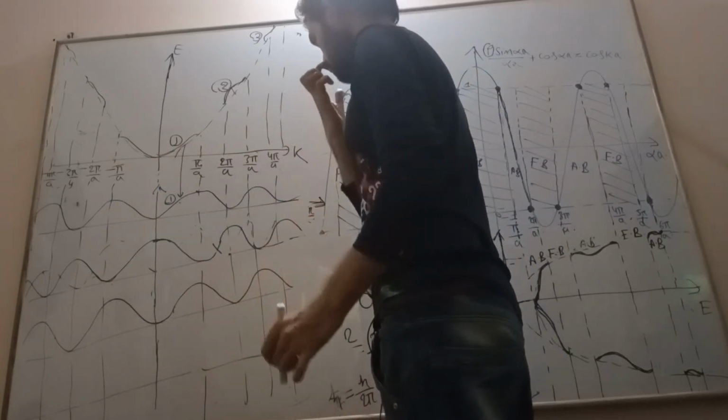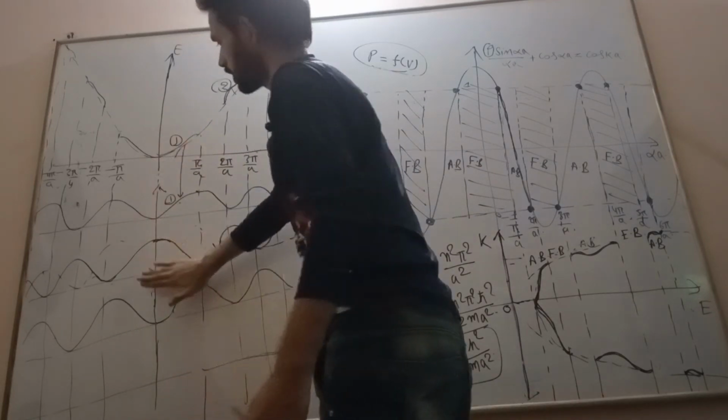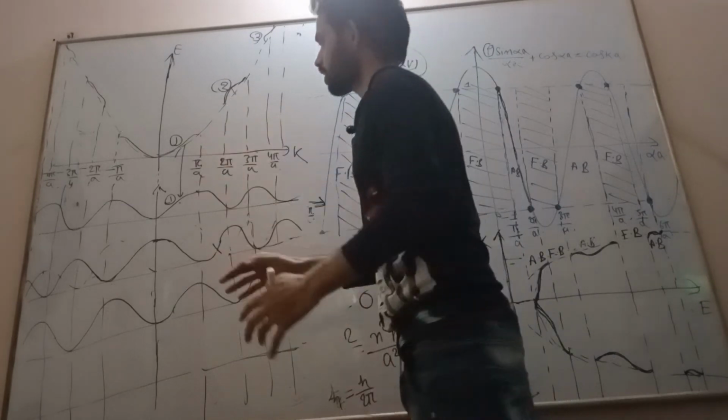So these are the wave functions corresponding to each allowed energy band.